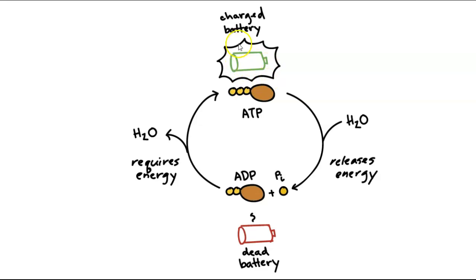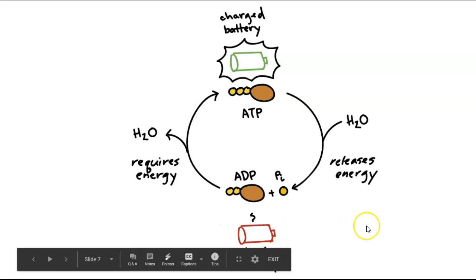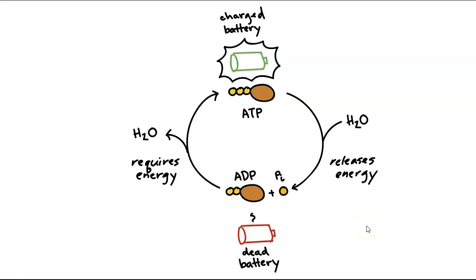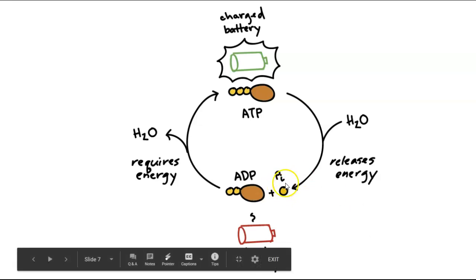When we want to use that energy molecule to do some work, like maybe we want to build a protein, okay? In order to get the energy, we break off one of the phosphates. So you see that down here, okay? Now it's kind of like a dead battery. Doesn't have any energy, but we can recharge it and we can make it a charged battery again, make it an energy-rich molecule. And all we have to do is add that phosphate back on.